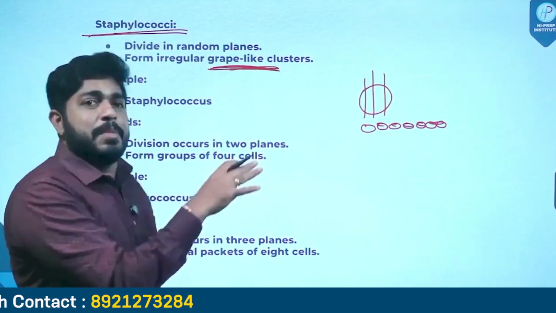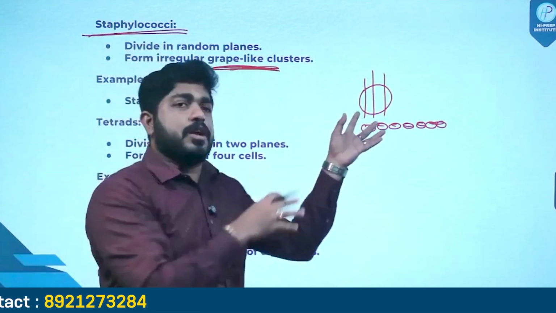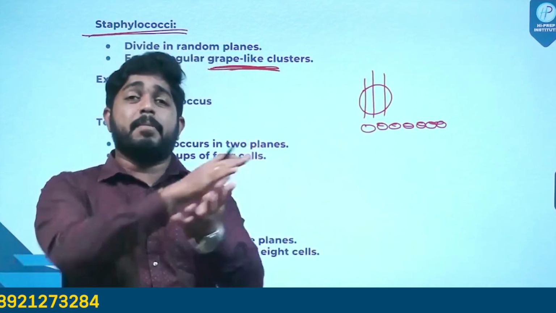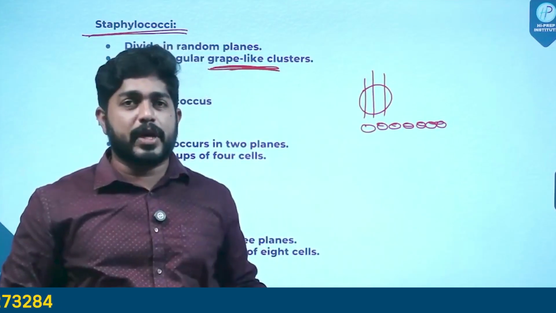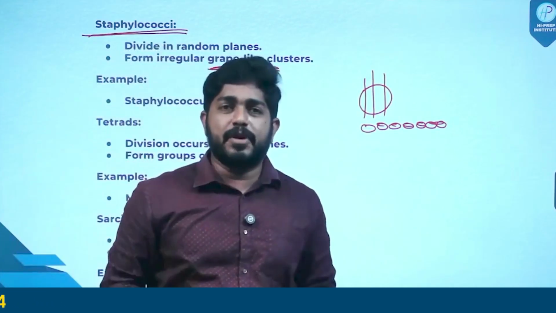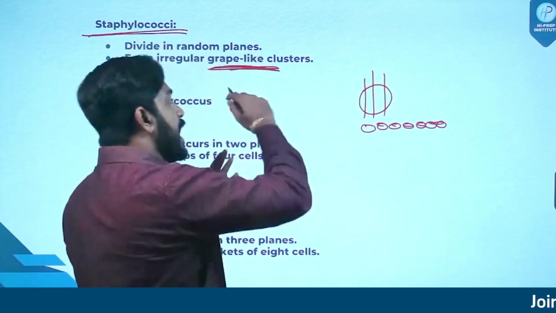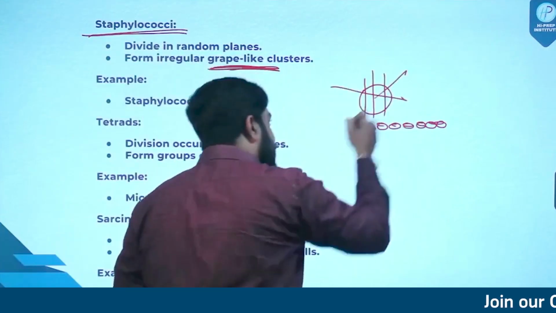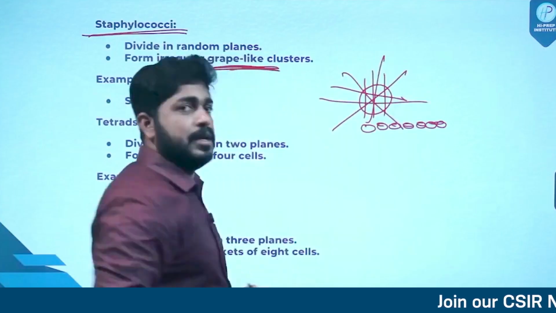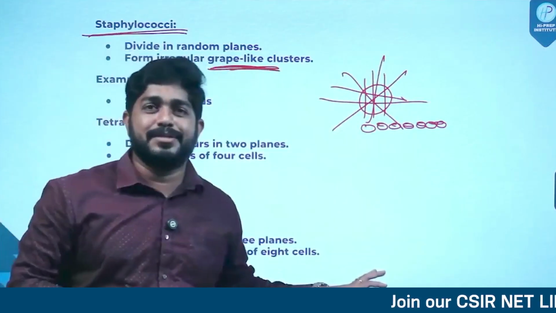But just imagine, what if this particular coccus is getting divided in different planes? Imagine I have a knife in my hand and I am cutting it across different planes, like this, like this, like this. It will become a mess, right?